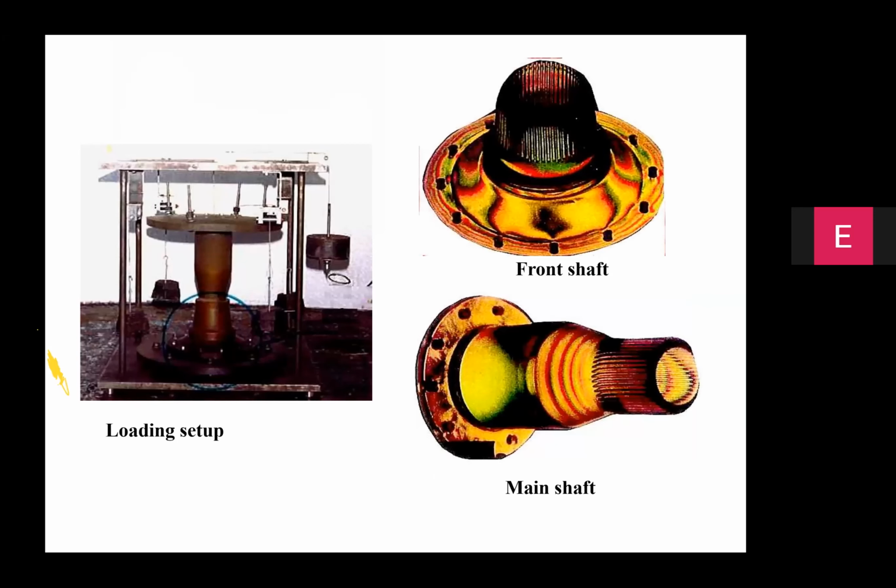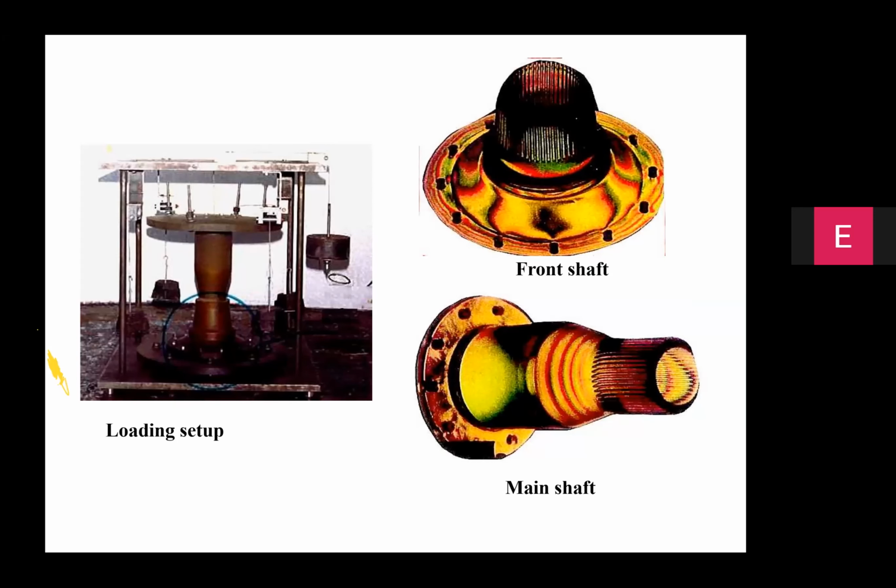And this entire assembly was subjected to a process called stress freezing, by taking it to a temperature wherein the material is able to capture the deformation information permanently, and the data is locked into these components in the form of these colorful fringe patterns, which are called isochromatic fringe patterns.